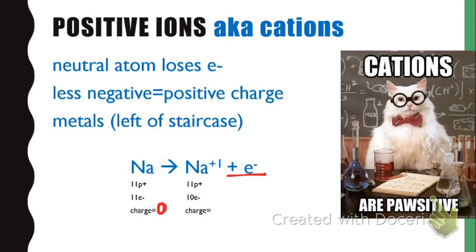We can see that it has reacted and changed because after the reaction, our sodium is separate from the electron. Now that it's lost this electron, which no longer belongs to sodium, it only has 10 electrons, and 11 minus 10 is 1. And that is a positive 1. Whenever we put the charge up here, it has to have a positive or a negative sign in front of it, never a plain old number. So, those are our positive ions.